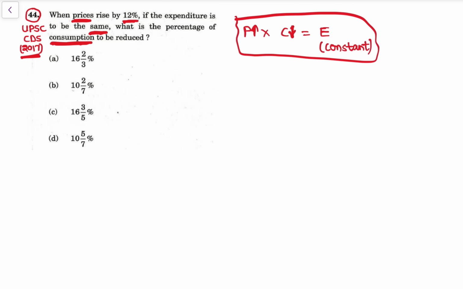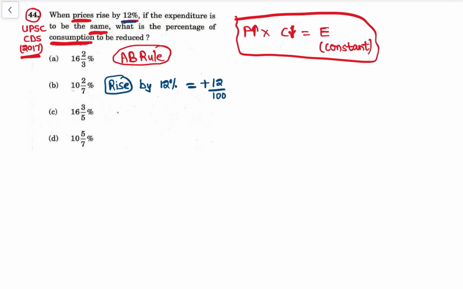नाउ लेट्स सी हाउ वी अप्लाई एबी रूल. एबी रूल इज नथिंग बट a shortcut technique to solve these kind of questions. Say price is raised by 12%, so rise by 12%, that is 12 upon 100, and since it is raised we will take plus sign.